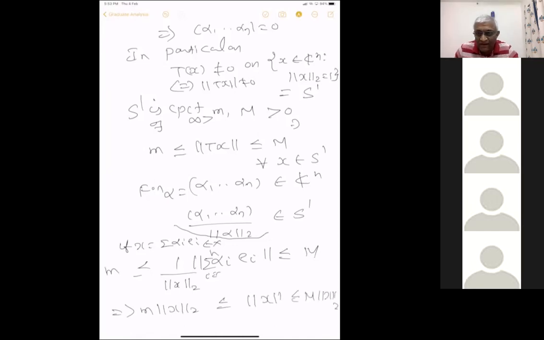I'm sorry, I made it a bit messy. It's very easy. You just have to use the fact that the map norm of T x attains its maximum and minimum on the sphere. So it's clear to everyone.